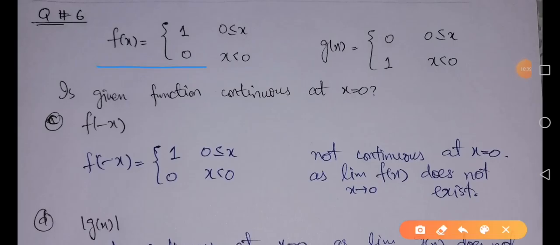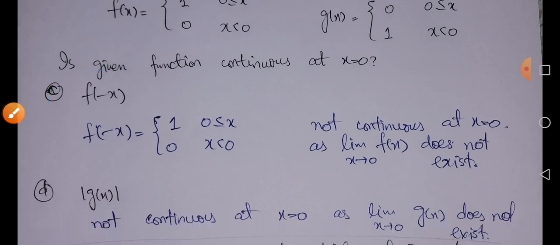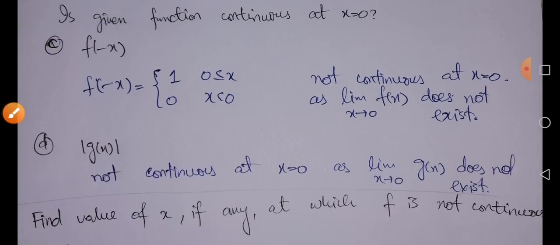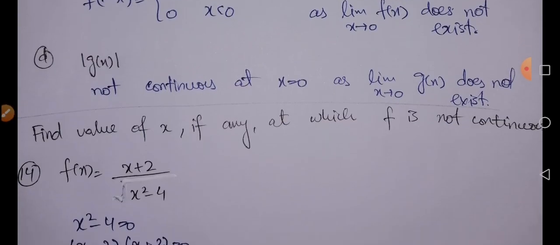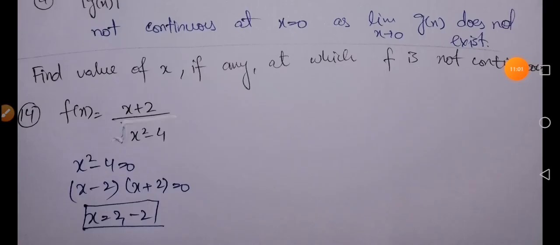Next we have question number 6. We are given the functions f of x and g of x. You can clearly observe that the functions f and g are both discontinuous at x equal to 0. That's why any operation on them will also be discontinuous. For example, f of minus x will also be discontinuous at this point. Mod of g of x will also be discontinuous at this point because f and g themselves are not continuous functions.